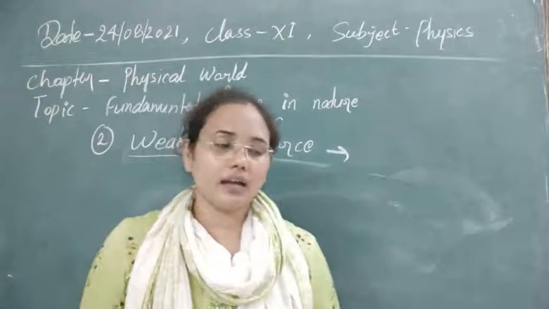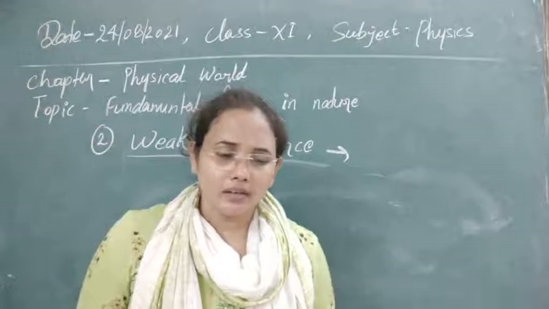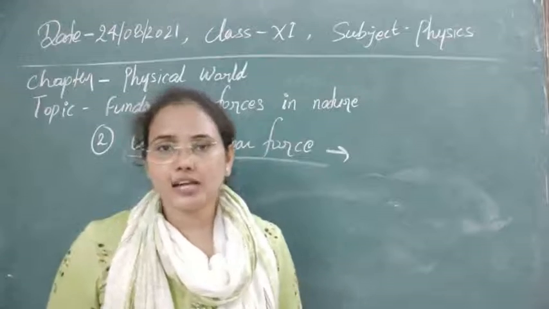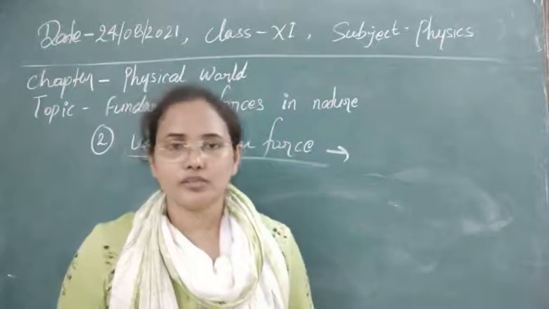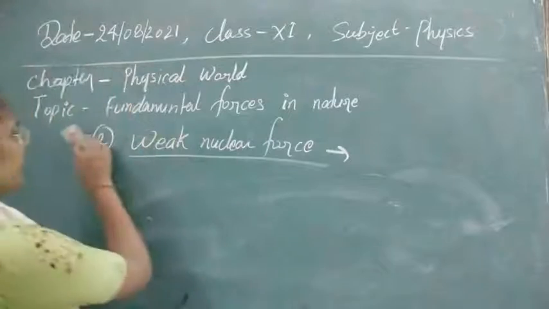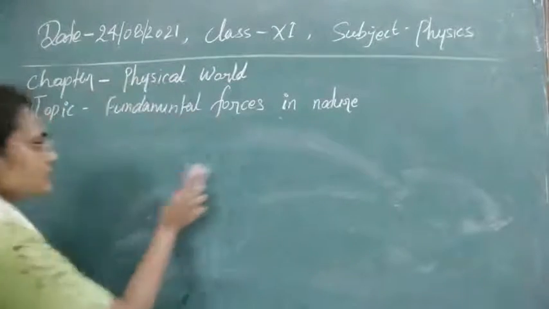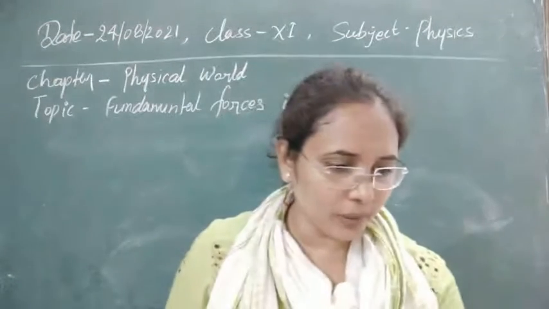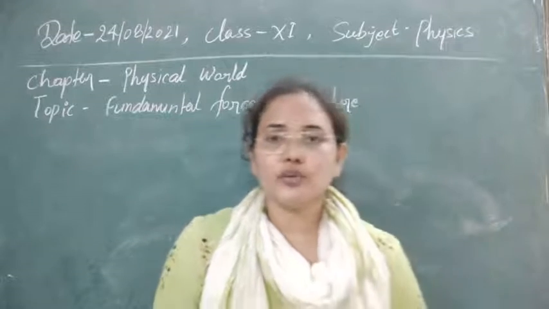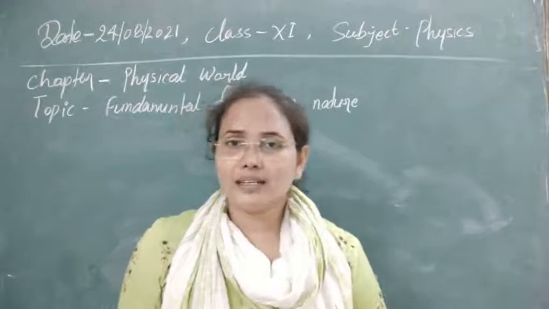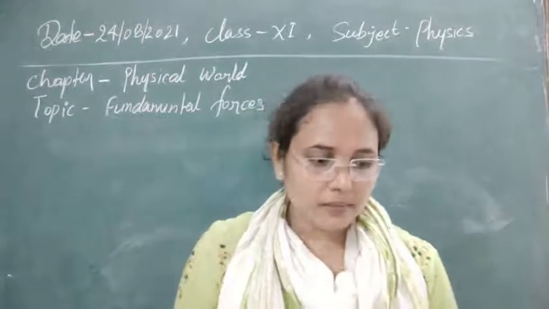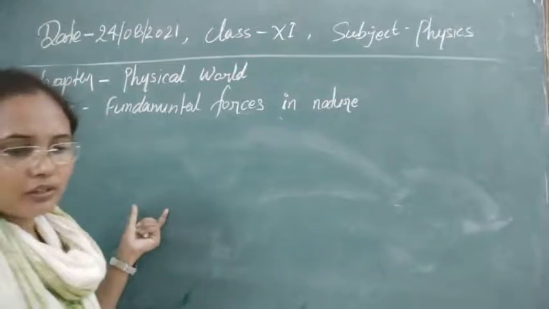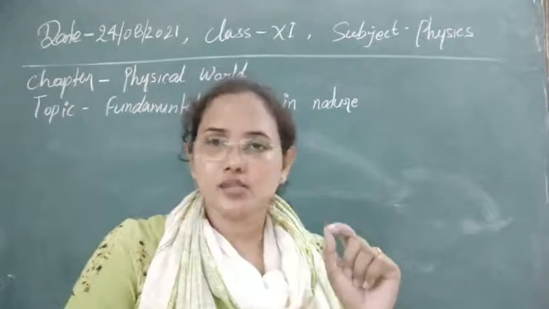Also, in the nucleus, some very short-time reactions we see are also due to this kind of force. Basically, van der Waals forces are intermolecular forces that fall in this range, and this is a very short range force, not a long range force. If I tell you the properties, these are short range forces. Due to this we can understand beta particle emission easily. Simply, this force is a very short range force.